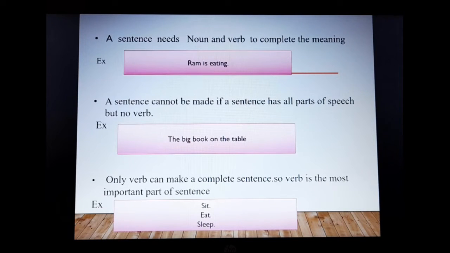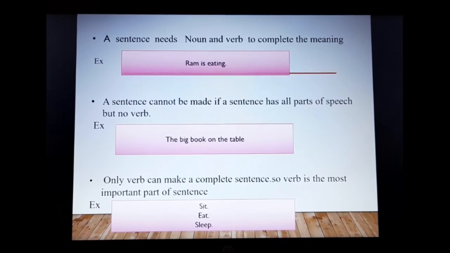A verb is very important. And then, see the last one, only verb can make a complete sentence. So the verb is the most important part of the sentence. Like sit, eat, sleep, they are complete sentences in themselves.